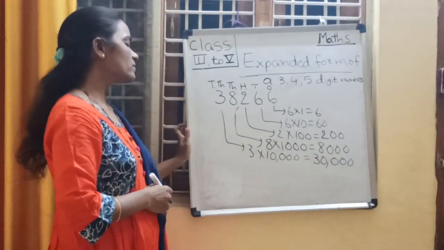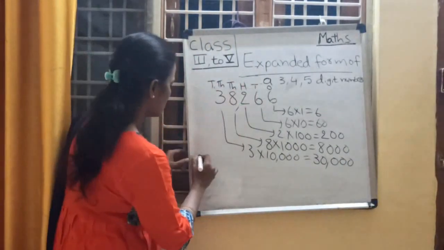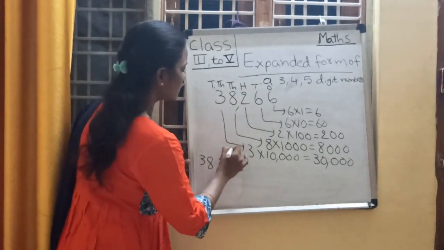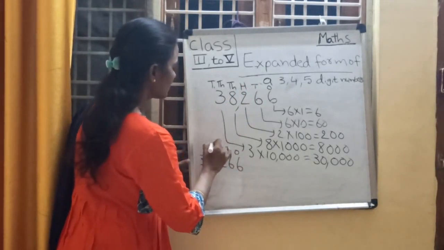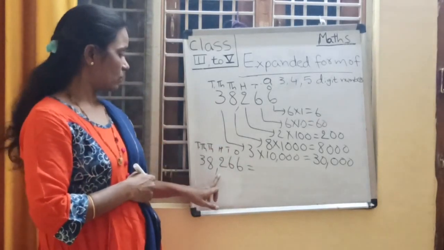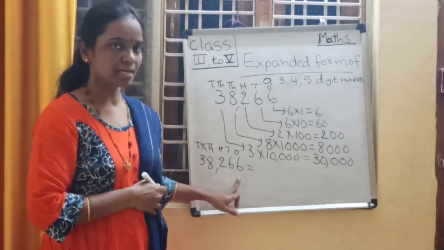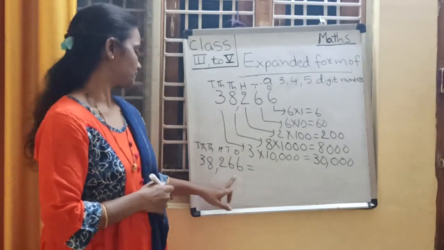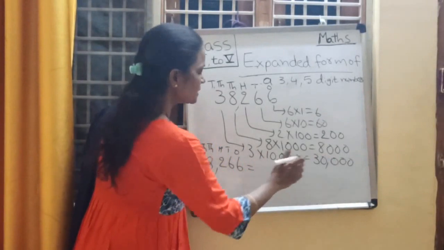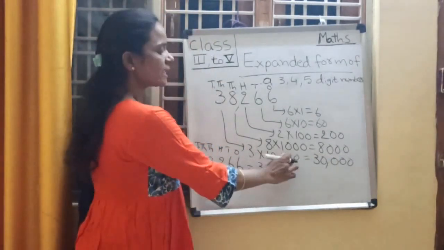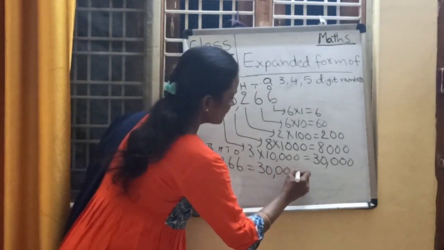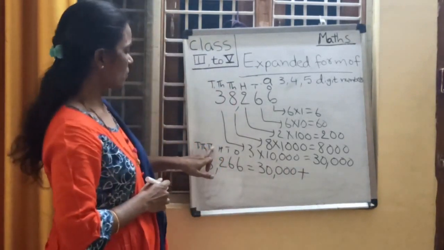Right? Now write down the expanded form of this number. It is 38,266. Ones place, tens place, hundreds place, thousands place and 10,000s place. So write down the expanded form. 3 is in 10,000s place. So 3's place value is how much? 3 into 10,000, 30,000. 30,000 plus, 8 is in thousands place.